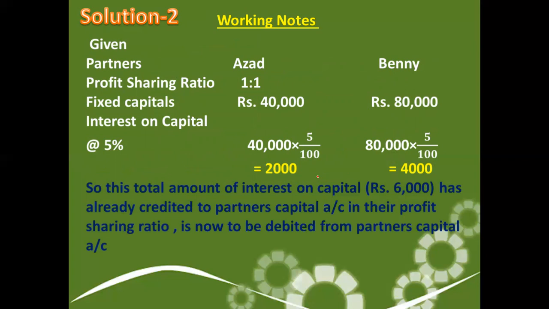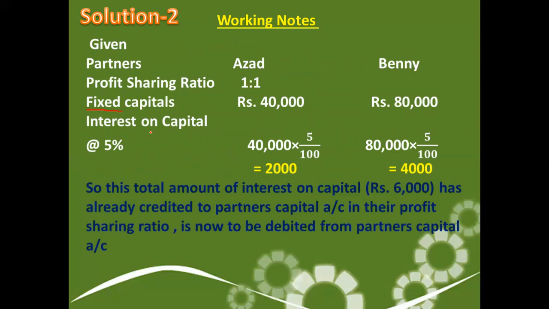What is given to us? Two partners are there, Azad and Benny. Their profit sharing is equal. Their fixed capital is given. Now the word fixed is important to understand. Whenever the capital is fixed, it means the journal entry will be passed through the current account. So it will be gaining partner's current account debit to sacrificing partner's current account. And then interest on capital, which has to be given but not given.